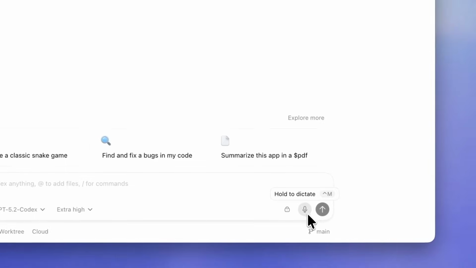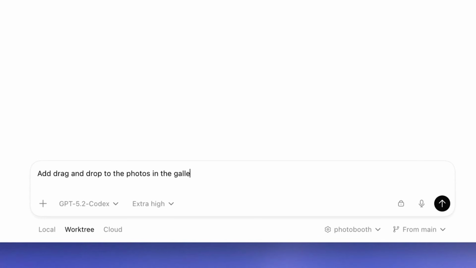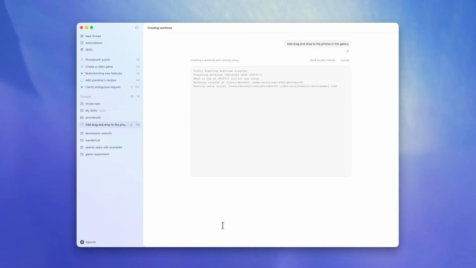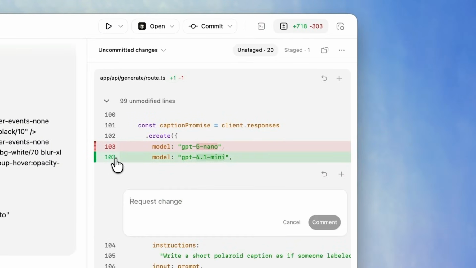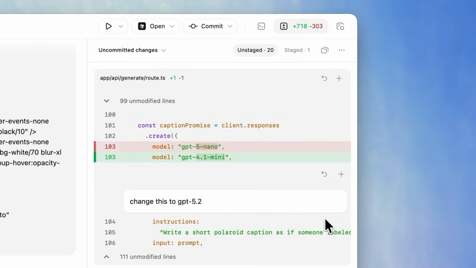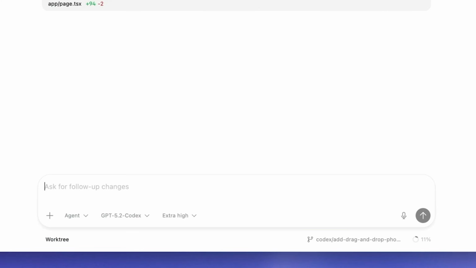Codex also includes everything you need to rapidly build software with AI. It integrates with external IDEs like Xcode and Android Studio, and it comes with a really nice diff view that lets you see exactly what changed in your project with the ability to leave inline comments for feedback. Also, you can create or add agent skills in Codex with ease.